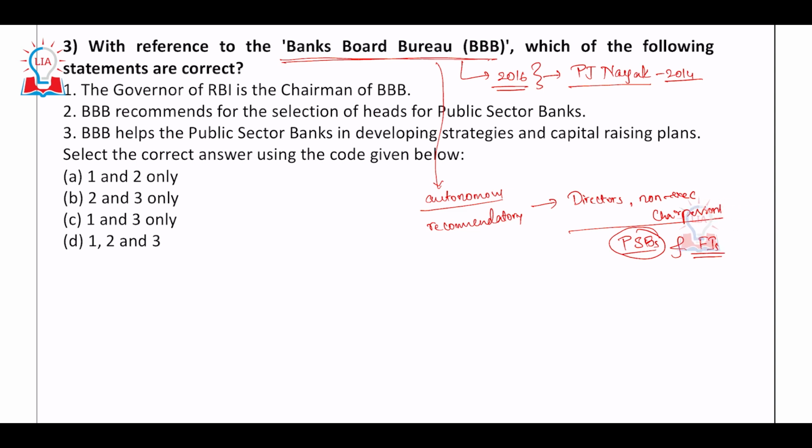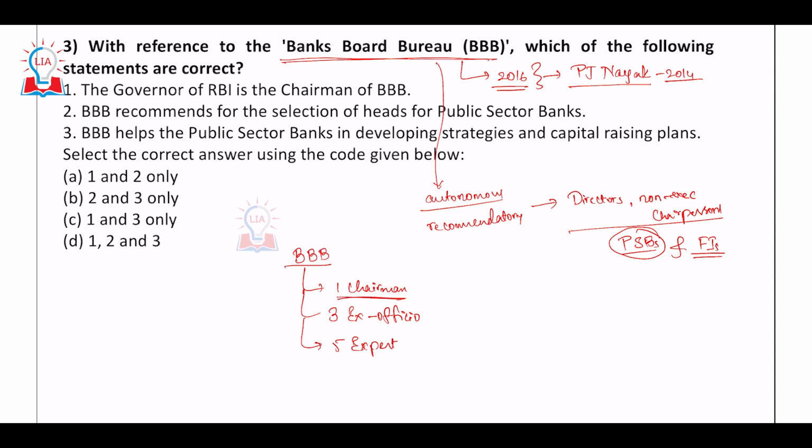Now, what is this institution made of? When you look at the composition, the BBB has one chairman, three ex officio members, and five expert members. The question is on the chairman.